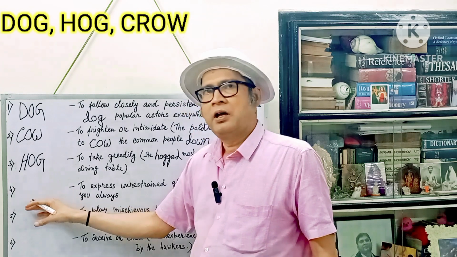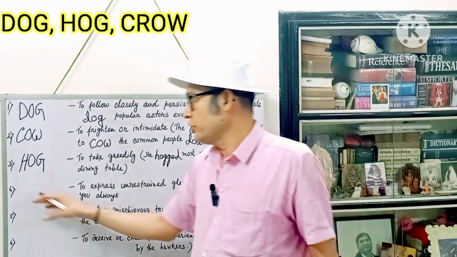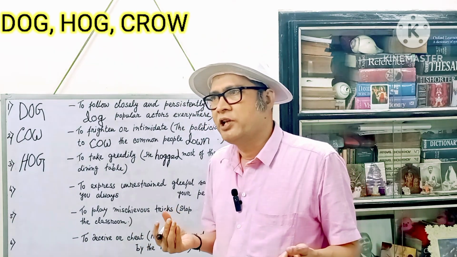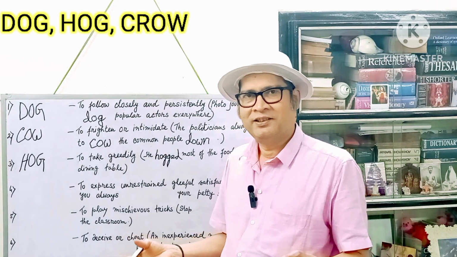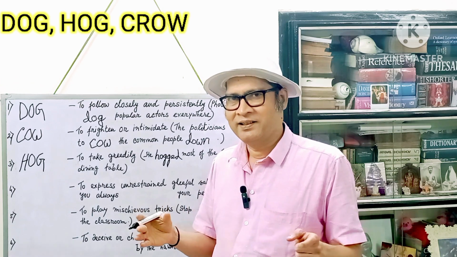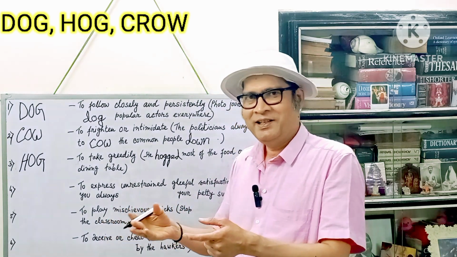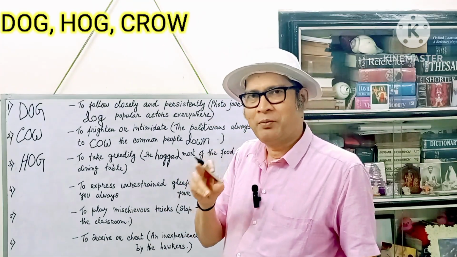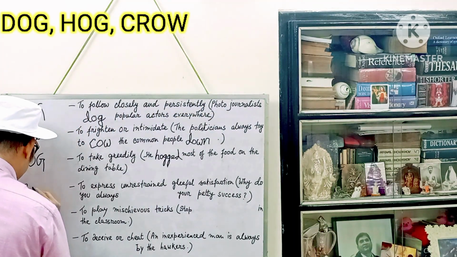So here we have to use the name of a bird rather, not an animal. So which bird? Shall I give you a clue? That bird generally is black, and that bird feeds on dirt. All right. Can you guess this? That bird is black. That bird feeds on filth. Yes, the name of that bird is crow. Crow. Let me write the word.